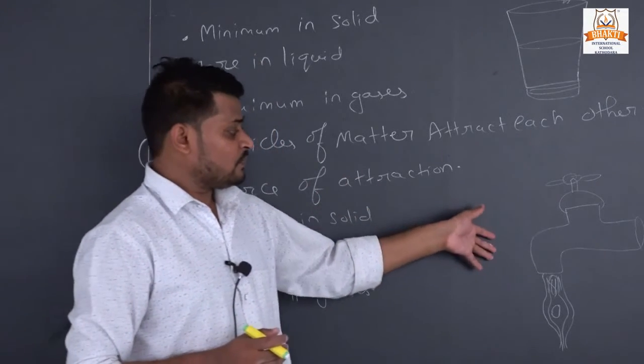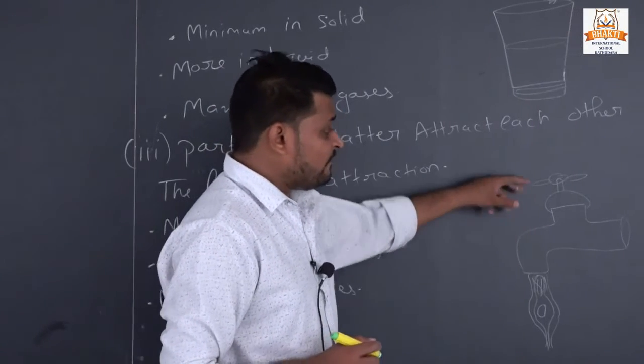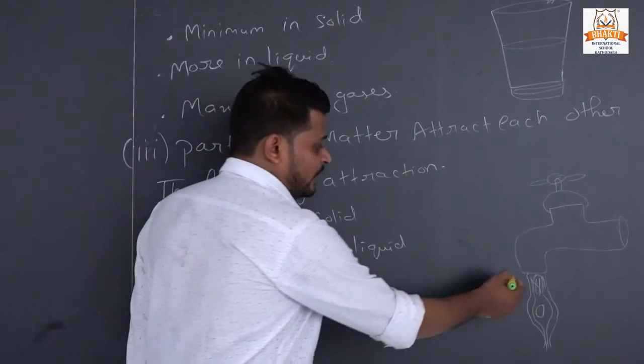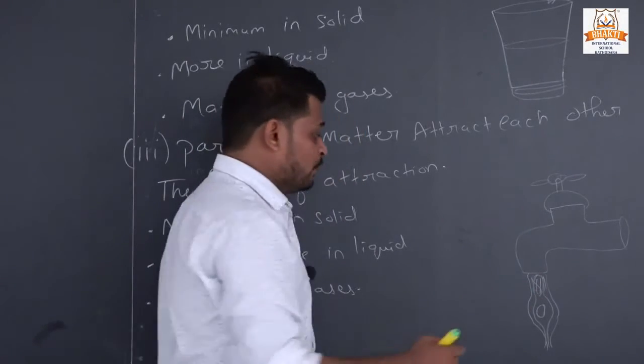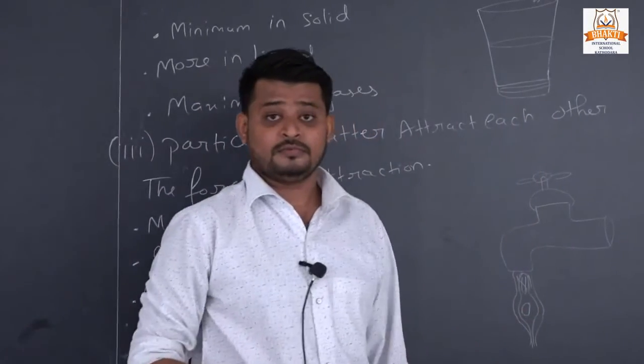Now here I will draw a tap. When we open the tap, water falls down. When we put a finger in the water to cut it, what will we see?